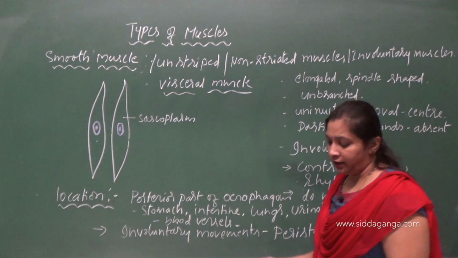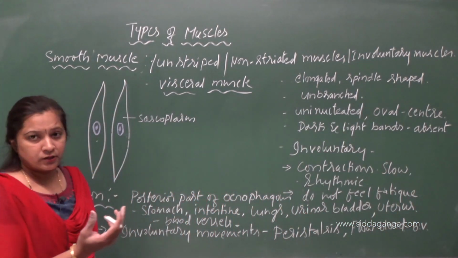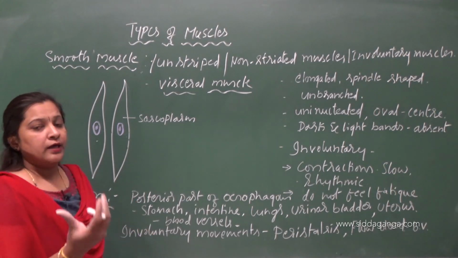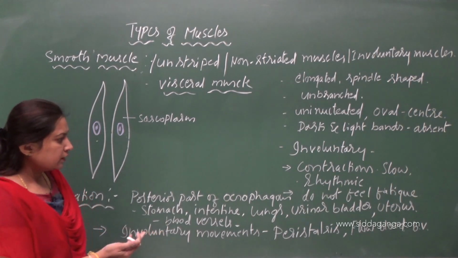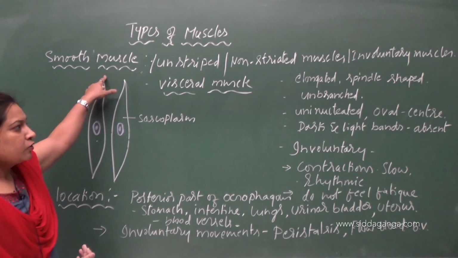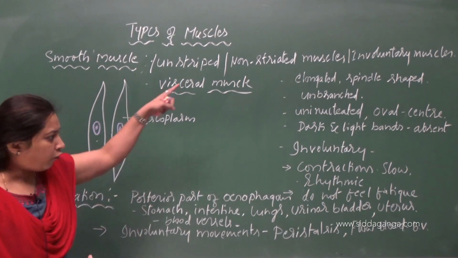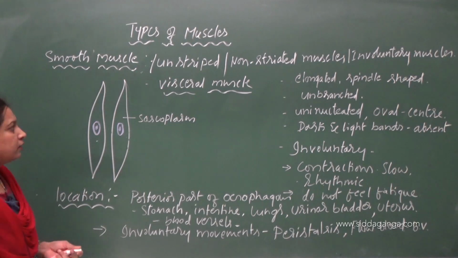And also the closing and opening of the ducts where sphincters are present. There we can find the presence of smooth muscles. So they are responsible for the opening and closing of the ducts. All these are the functions of smooth muscle. Understood clearly? You have to remember the location, function and all the characteristics. Then the next is cardiac muscle.